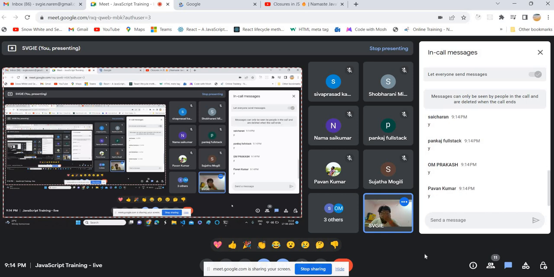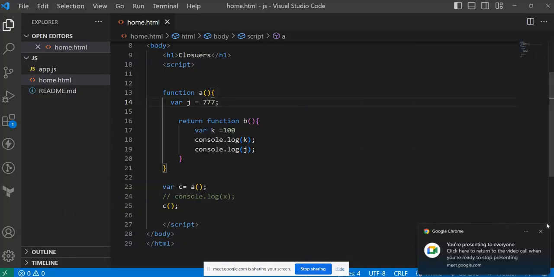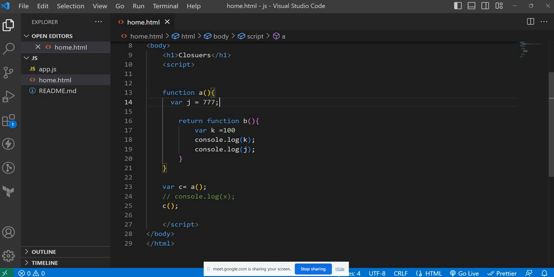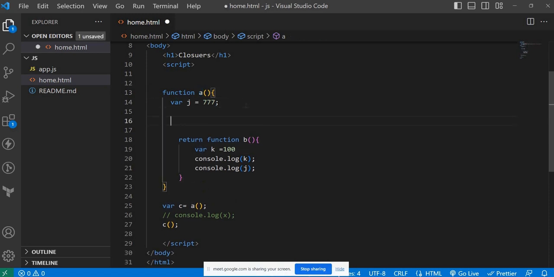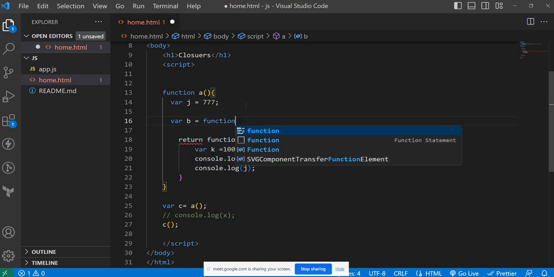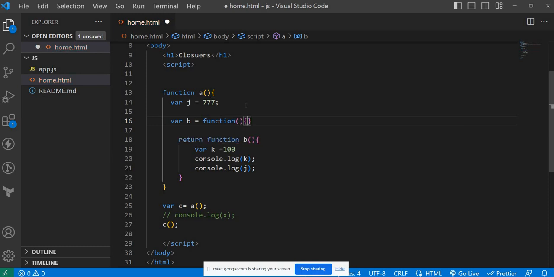Okay, fantastic. So I will show you some interesting things. We are returning this function on the fly, right? That's why we are not able to see the closure inside the execution context of A. So let me do one thing. What I'm doing here, I'm declaring a var B, and I'm just mentioning the function.